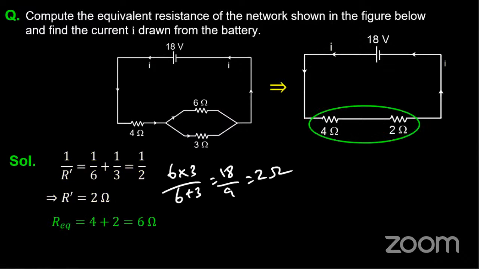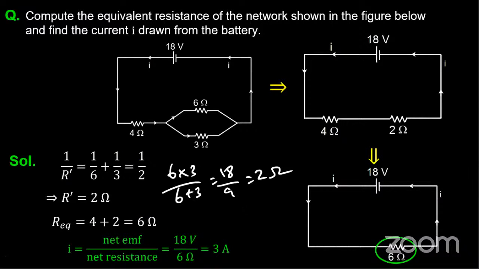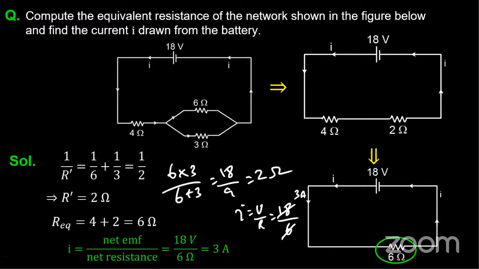Now the total voltage applied is 18 volts and the resistance is 6 ohms. So I is equal to V by R, that is 18 by 6, that is 3 amperes. Okay. Prakash Gora, please check that answer. I hope you have got that by now. 18 by 6 is 3, so the total current is 3 amperes.